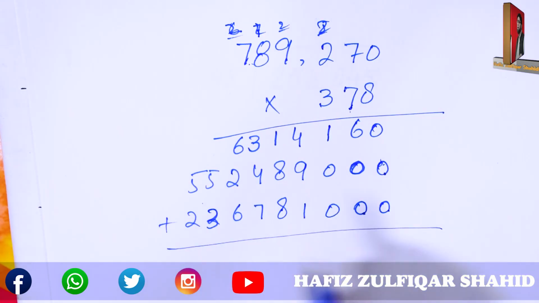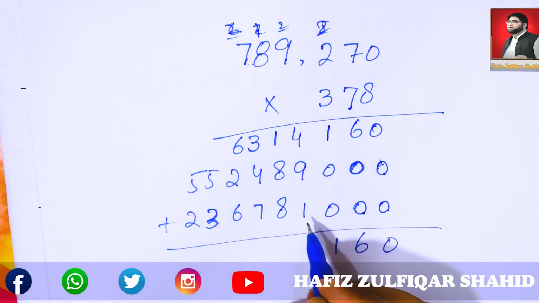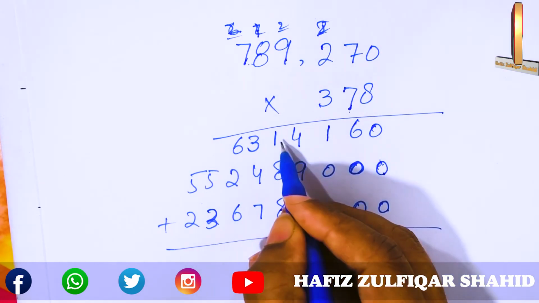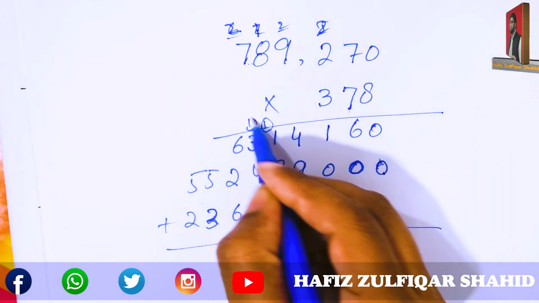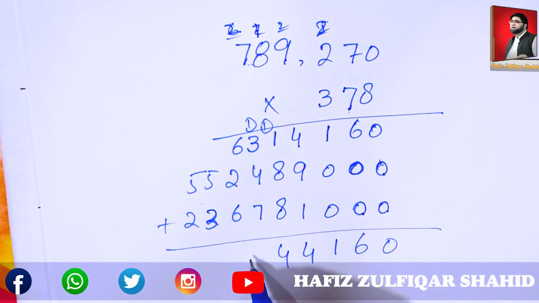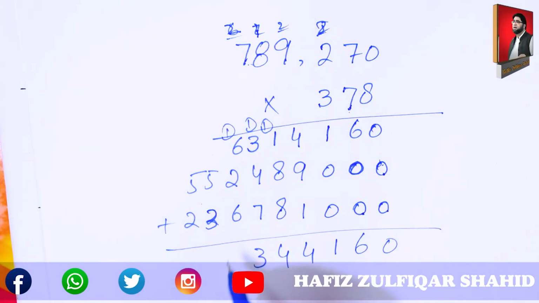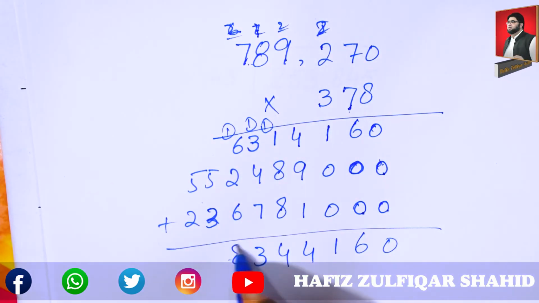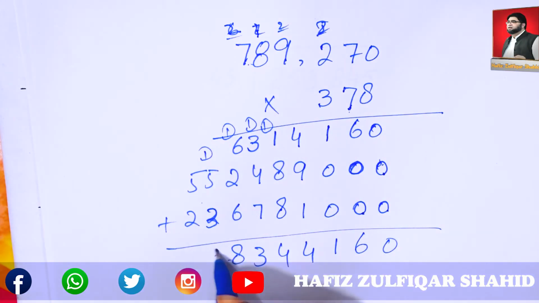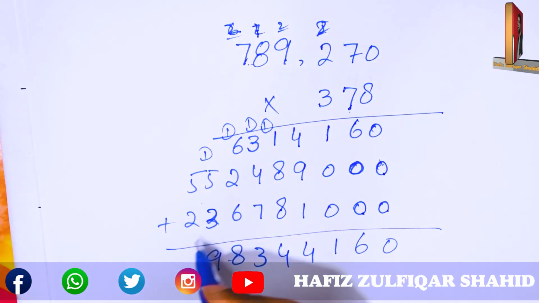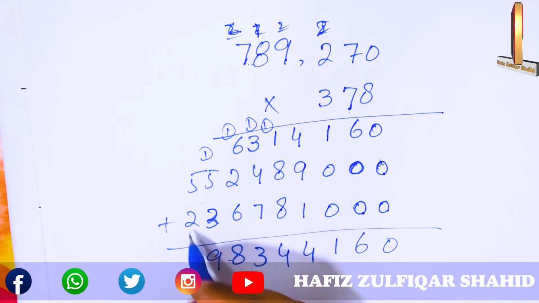Now add all these numbers: 0, 6, 1, 14, take 1 carry, again 14, 1 carry, 13, 3, 1 carry, 18, 8 and 1 carry, then 9 and 2.